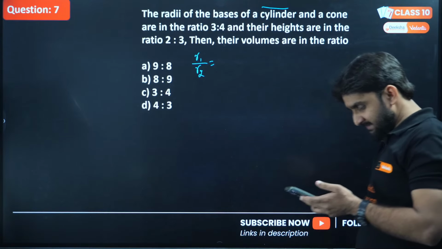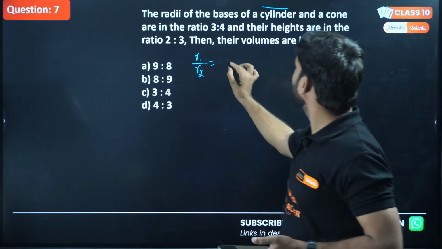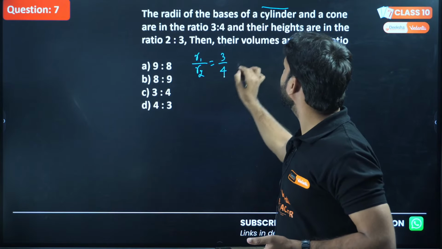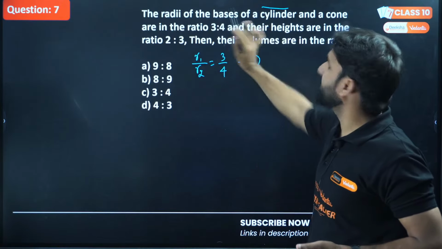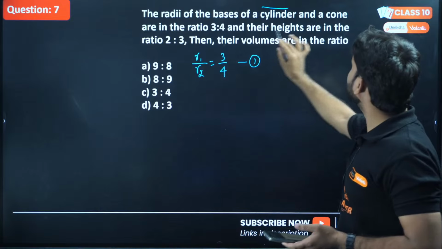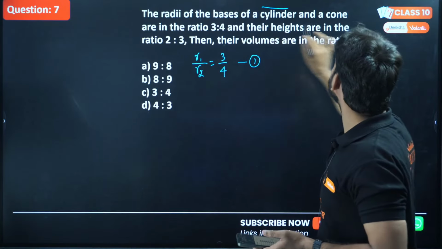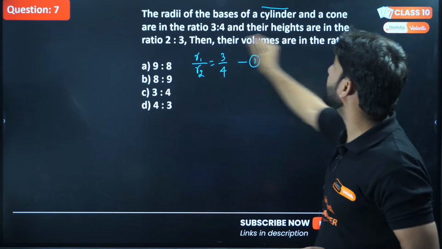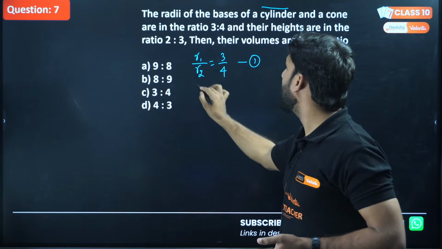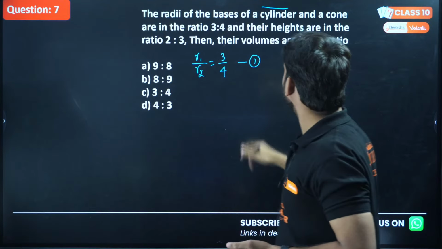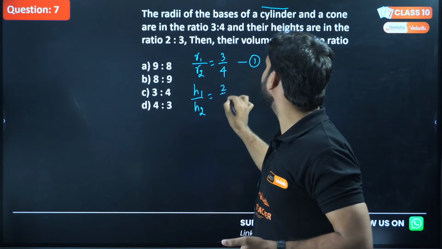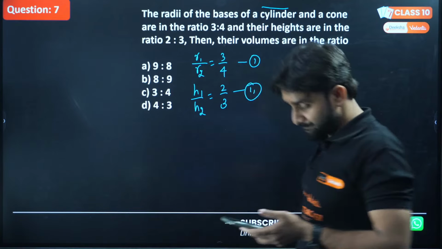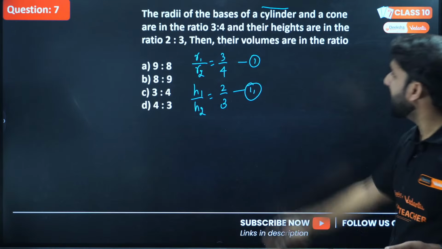Okay, Chintu answered A. Wait, Chintu. So r1 by r2 will be 3/4 as per the question, because the radii are in the ratio 3:4. Now the second information is their heights are in the ratio 2:3. So h1 by h2 will be 2/3.